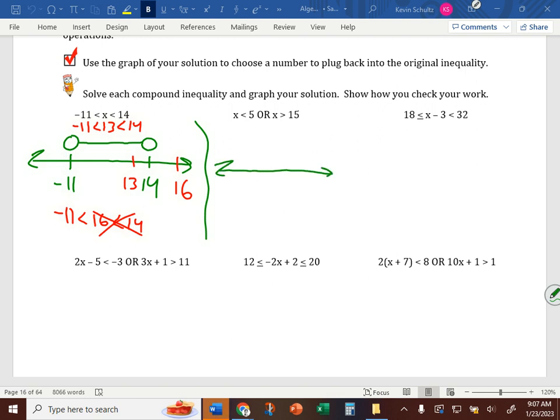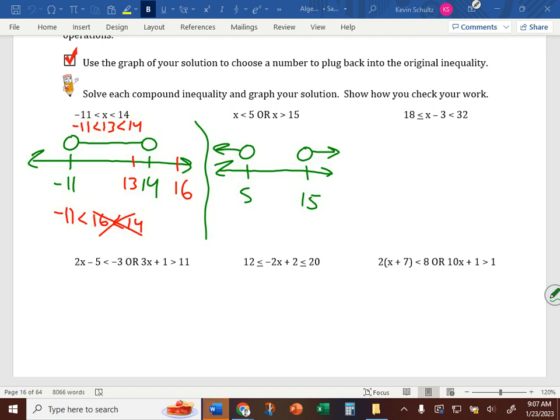On the number line, 5 and 15 get plotted. What type of circles go above each of them? Open. Which direction on the 5? Left. Which direction on the 15? Right.